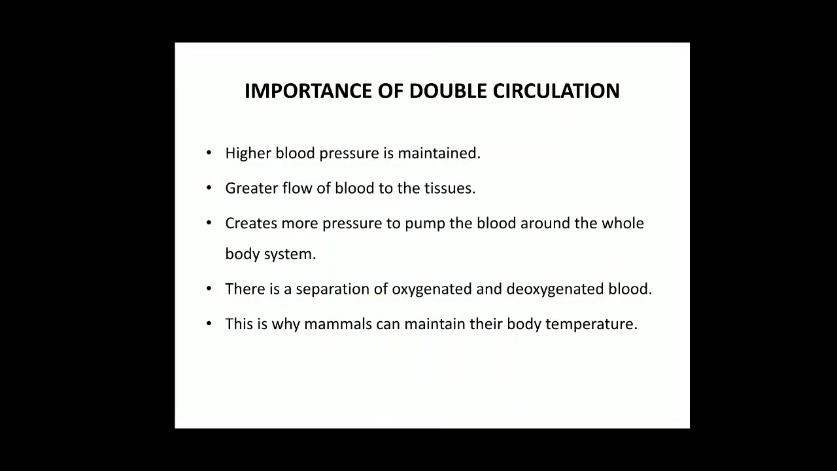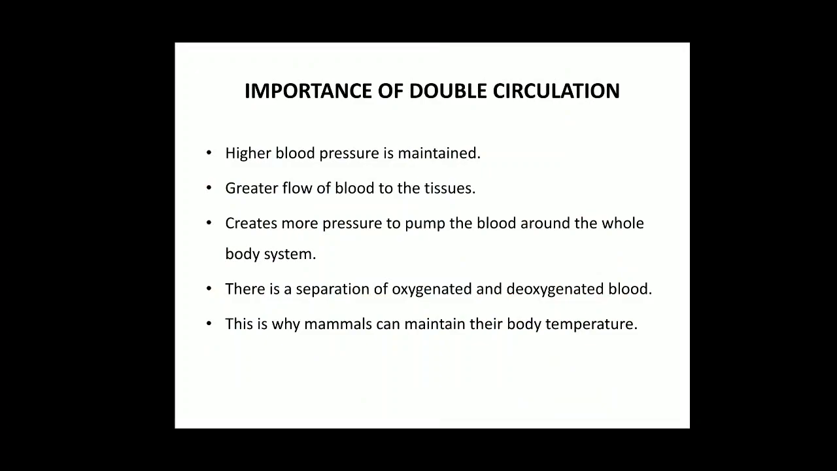So there is greater flow of blood to the tissues. So the tissues get more supply of blood. This creates more pressure to pump the blood around the whole body system. There is a separation of oxygenated and deoxygenated blood. This is why mammals can maintain their body temperature, because mammals need a lot of energy to maintain their body temperature. They are known as warm blooded animals, birds and mammals.